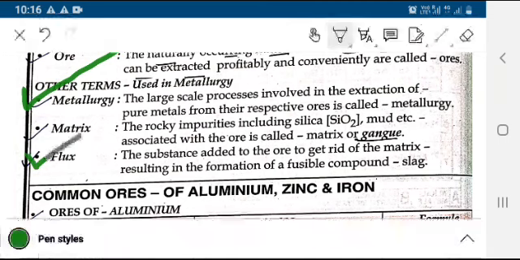What is flux then? Flux is a substance which is added to the ore to remove the impurities. Flux should be of opposite nature to the impurity present. If the impurity is basic, then the flux should be acidic.